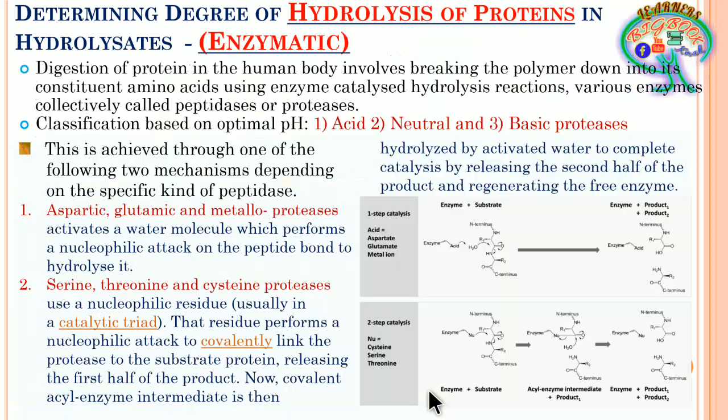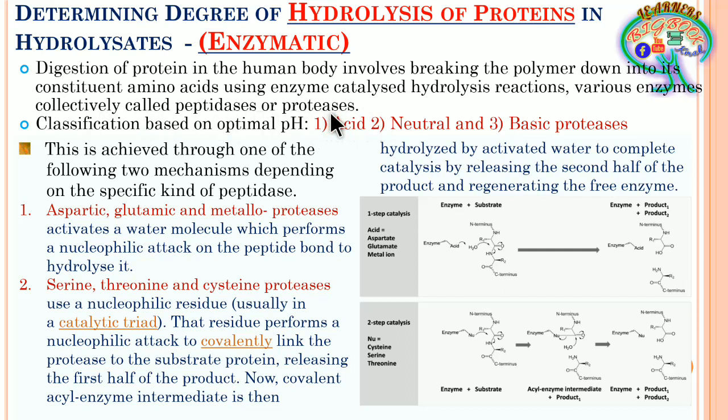Now further, in this slide we will discuss hydrolysis of proteins by enzymatic method. Now here this is very much related to our digestion, where the human body involves the breaking of the protein polymer, where it is going to break down into its constituent amino acids, using the enzyme. The enzyme is going to catalyze the hydrolysis reaction, because of the peptidase or protease enzymes. So this process is going to take place in our stomach.